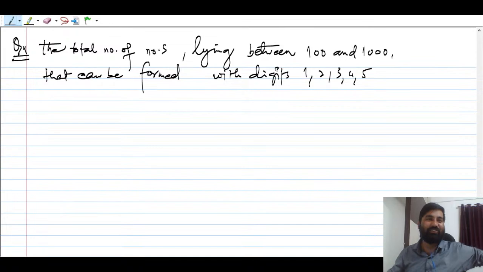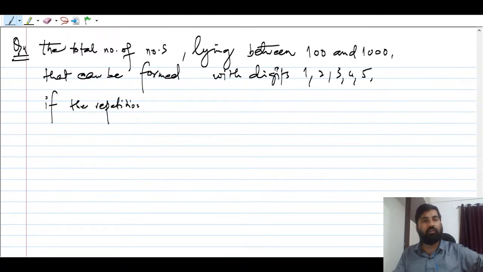Okay, so see, what is the question here? The total number of numbers lying between 100 and 1,000 that can be formed with the digits 1, 2, 3, 4, 5. See the next line: if repetition of digits is not allowed.